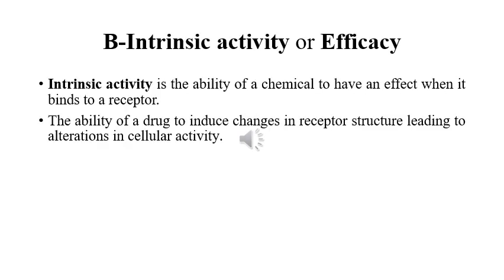So next is intrinsic activity. This is basically the ability of a drug to produce a pharmacological response, or in other words, we can say drug effect. So how does it occur? It occurs on combination with the receptor. Like affinity, the intrinsic activity of a drug also depends on the chemical structure of the drug. So there are two concepts: number one is affinity and number two is intrinsic activity.